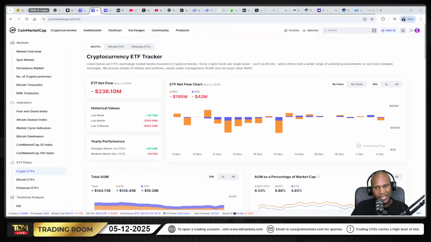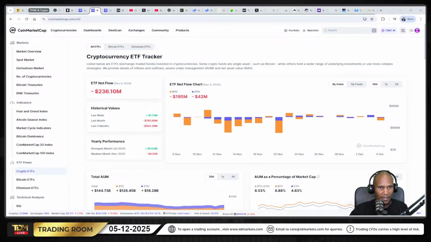So it's all about rotation of funds. The inflows speak about how much money is going in, and outflows, obviously, how much money is going out. It basically refers to the movement of money. Now, remember the last time I told you guys that crypto is a little bit different to your Forex. Crypto is all about the rotation of funds. And this indicator we're talking about sums that up beautifully for us.